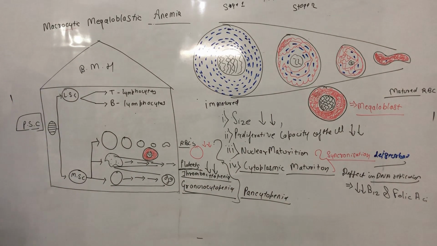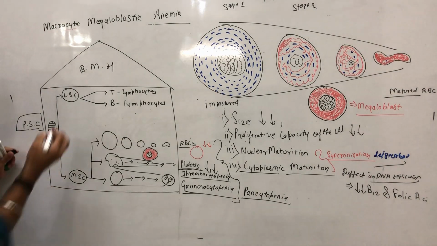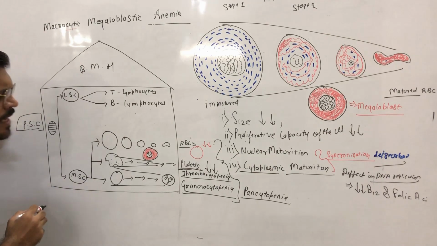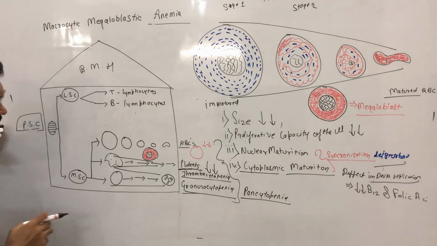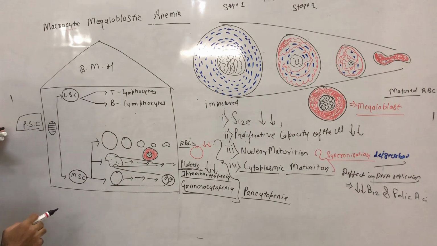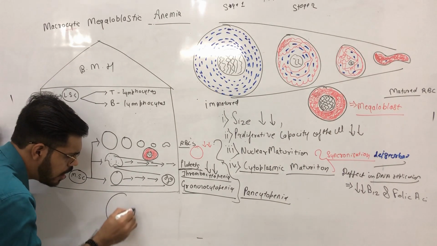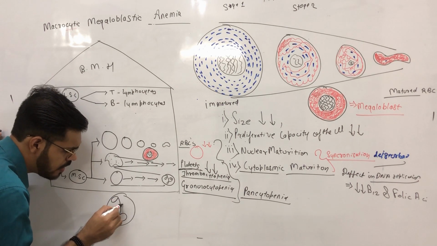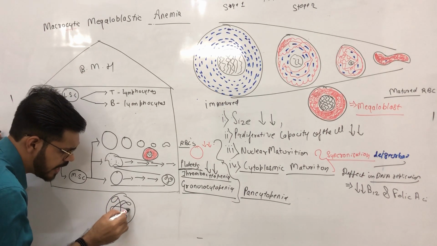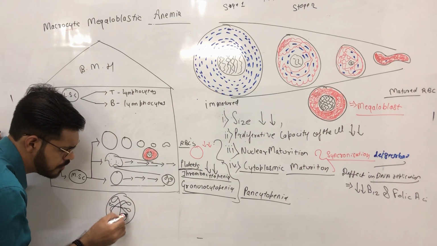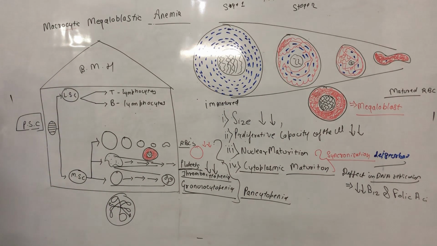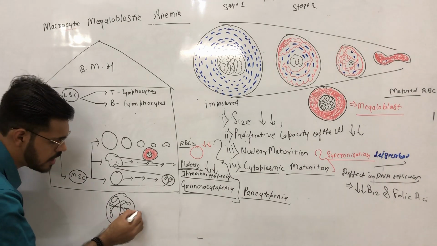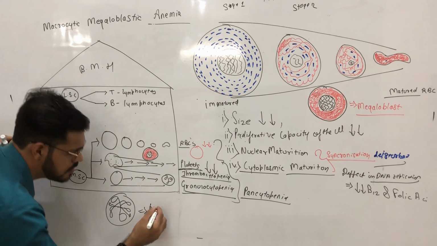pancytopenia. Now, in this patient who is suffering from macrocytic megaloblastic anemia, due to megaloid reaction in this granulopoietic pathway, a granulocyte or neutrophil having a hexalobe, that is, more than 6 lobes, a neutrophil having a hypersegmented nucleus, is produced.